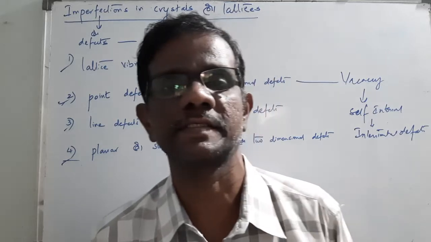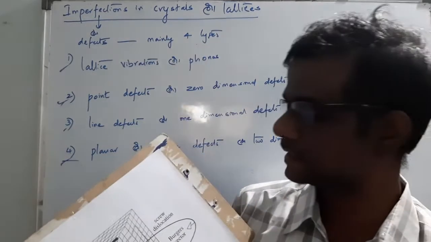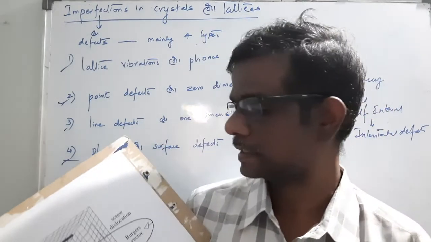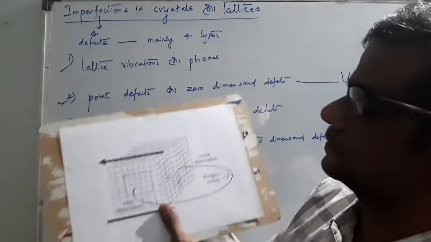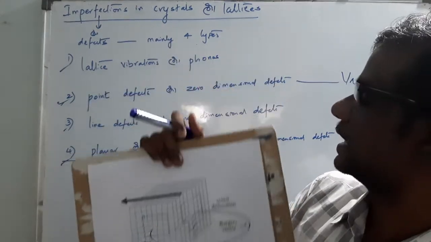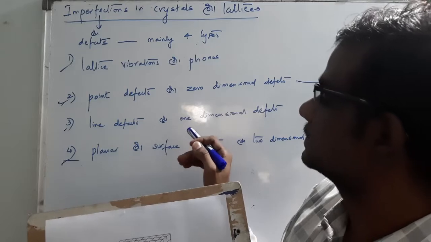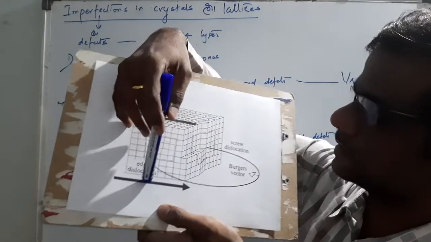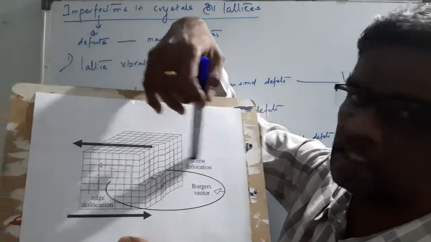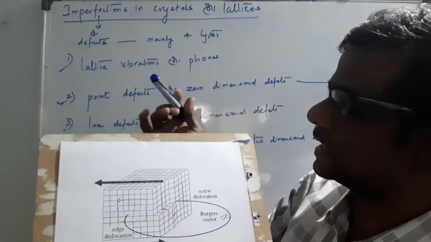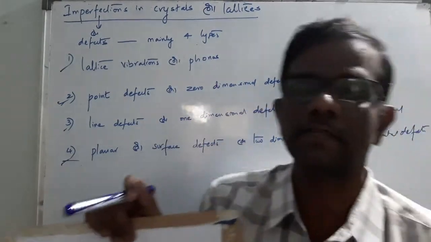And next one is line defects. What are line defects? Line defects are also one structure of atoms. If you see this figure, line defects are again mainly two types: edge dislocation and screw dislocation.